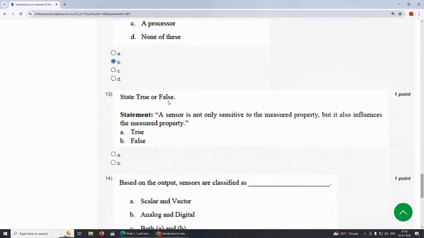State true or false: a sensor is not only sensitive to the measured property, but it also influences the measured property. It is not going to influence the measured property. So the answer is option B, false.